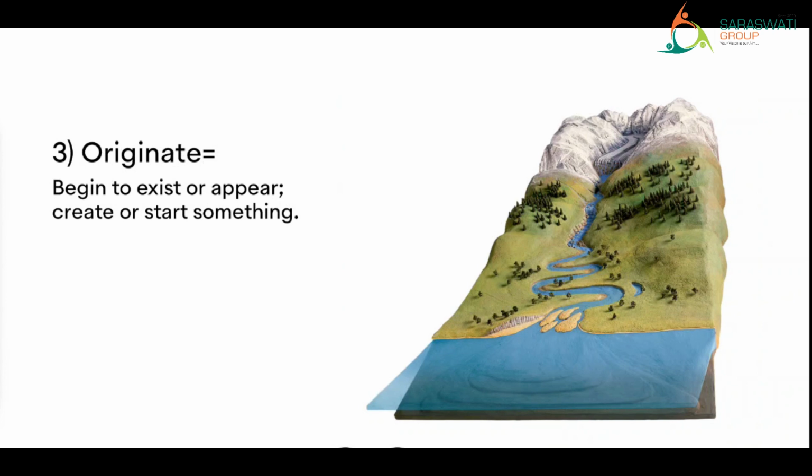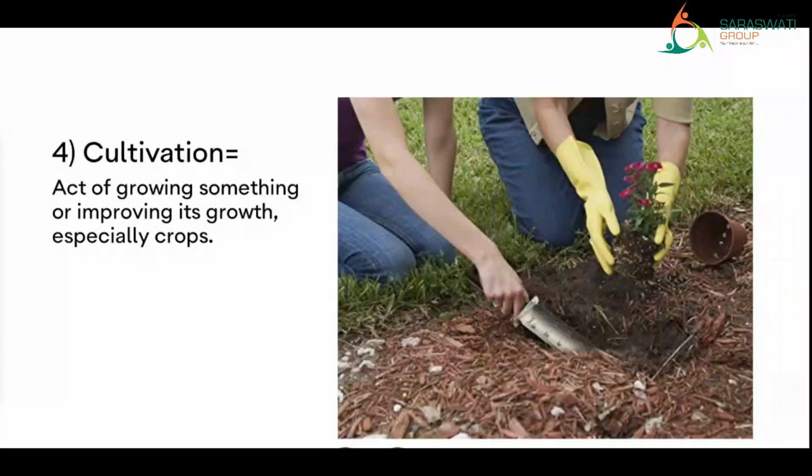Next, cultivation. Cultivation means the act of growing something or improving its growth, especially crops. If you are growing something or improving the growth of something, especially crops, plants, etc., then that is called cultivation.